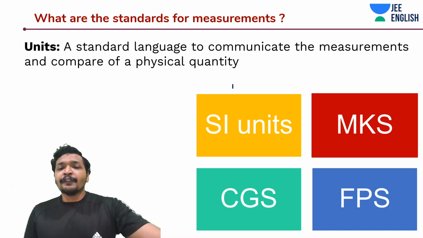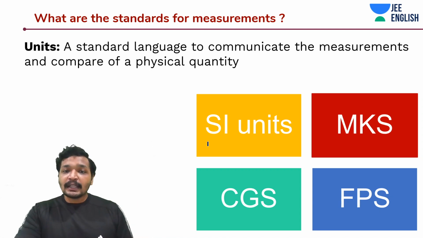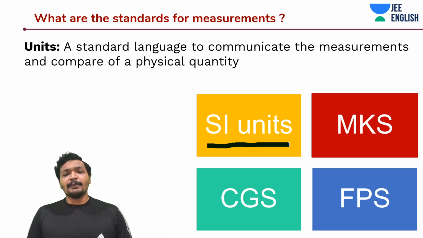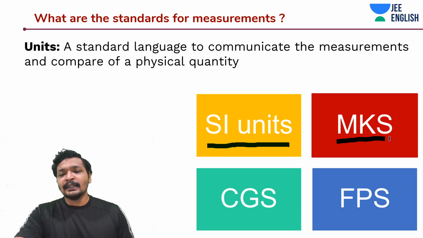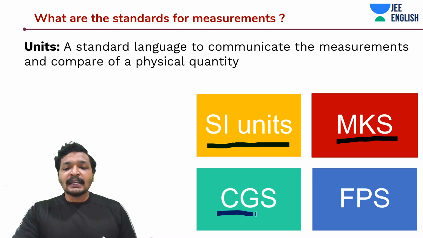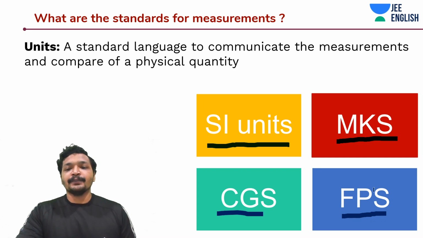Alright, and what are the different kinds of units, guys? One would be SI units. SI means System International or Système International. This is the standard international system for communicating units, the standard language. And then there is the MKS system. So what is MKS? Apart from SI units, MKS, CGS and FPS are abbreviations that talk about the units themselves. MKS means M stands for meters, K stands for kilograms, S stands for seconds.